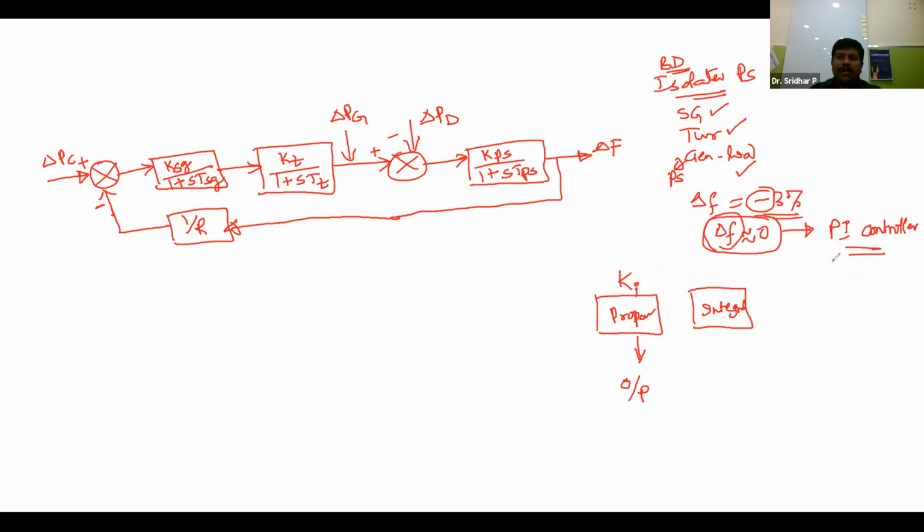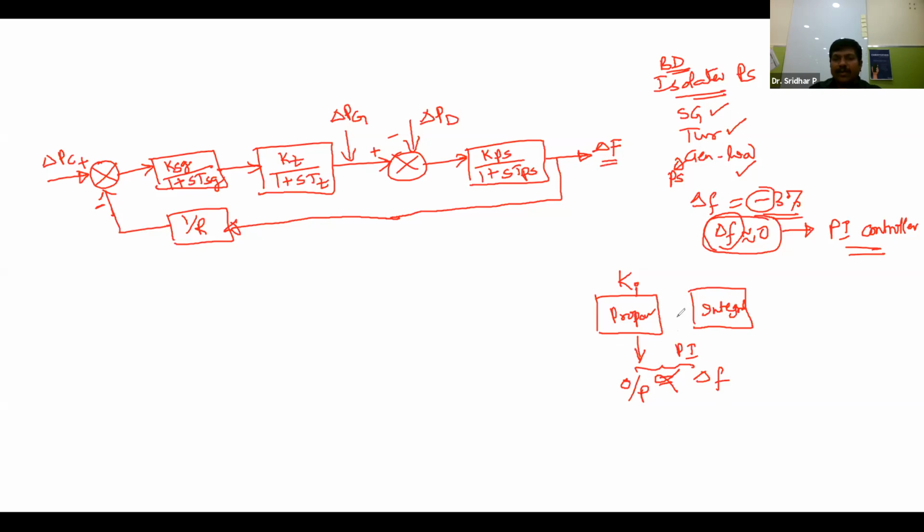The output is proportional to the change in the frequency. Who will develop this relation? That is nothing but the PI controller. It is excited by taking the output of the total system, which is delta F.